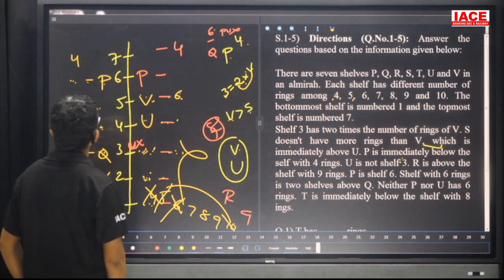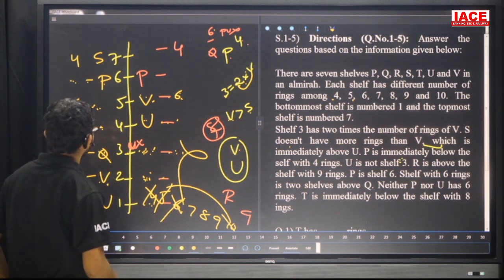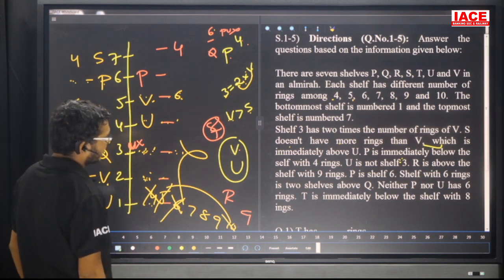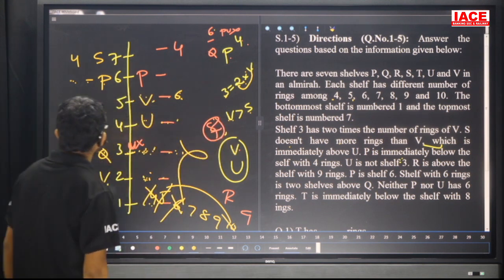Then S's possibility is what? Yes, this is the possibility. Now S contains 4 rings. Next one, the given is what? T is immediately below the 8 rings.